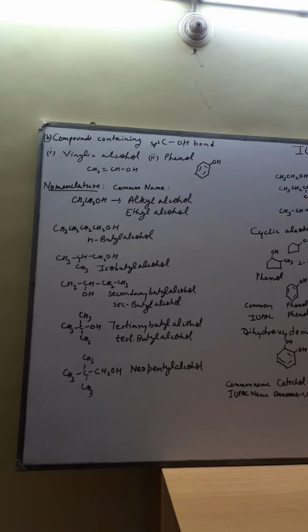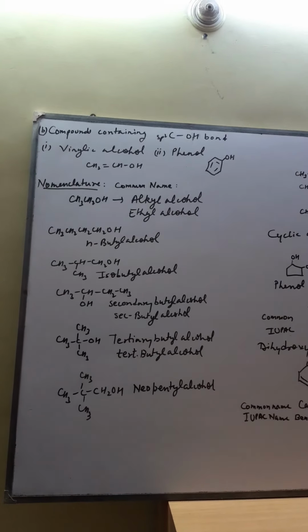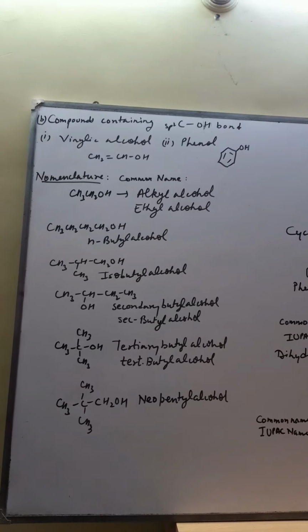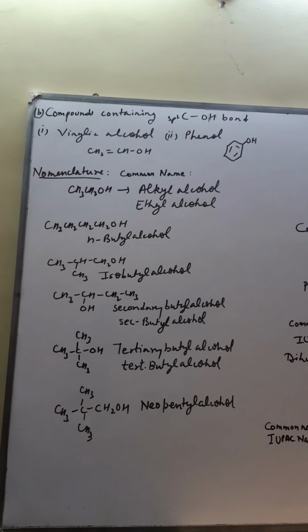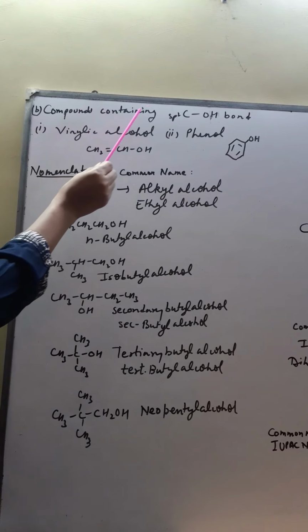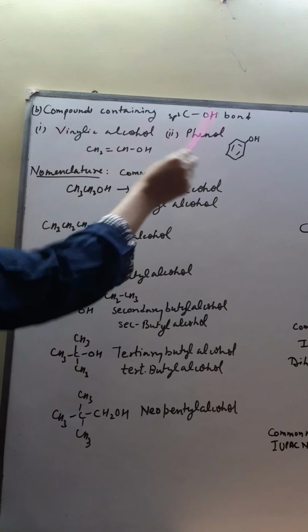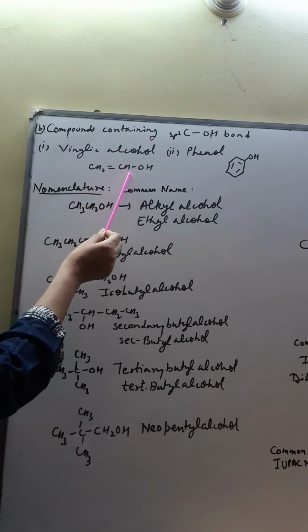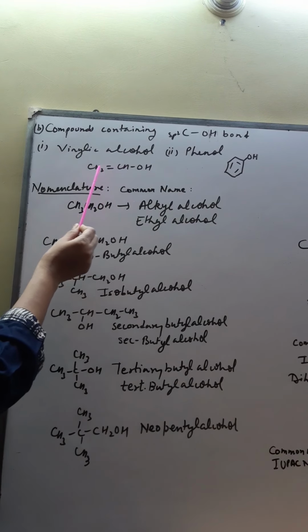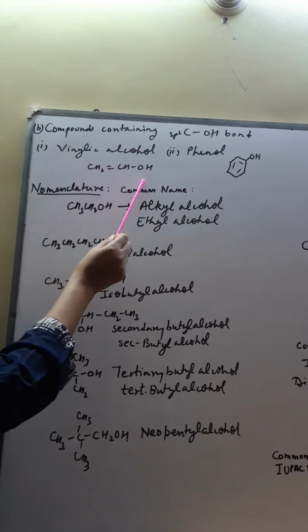So this is about the classification of monohydric alcohol on the basis of hybridization of carbon bearing OH group. So this was the first type where the hybridization of carbon was sp3. Now second type, compounds containing sp2 hybridized carbon-OH bond. In this category we have different types. The first one is vinylic alcohol. What is vinylic carbon? Carbon double bond carbon. डबल बॉन्ड के दोनों तरफ जो 2 कार्बन एटम हैं, they are called vinylic carbon. When OH is connected to vinylic carbon, this is called vinylic alcohol. So this is vinyl alcohol.